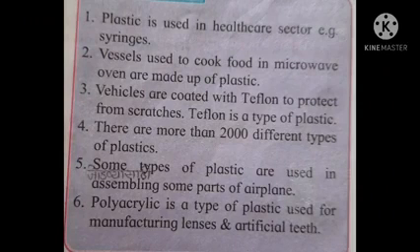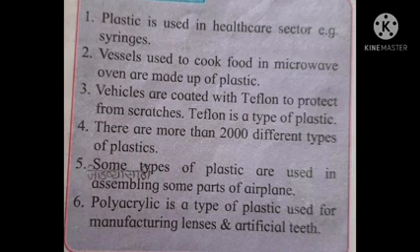Students, see this chart. In this chart, some more important properties and uses of plastics are given. Plastic is used in the healthcare sector, for example, syringes or saline bottles, etc. Vessels used to cook food in a microwave oven are made up of plastic. Vehicles are coated with Teflon to protect from scratches. Teflon is a type of plastic. Okay, an important objective type question comes from this point. The vehicles are coated with dash dash plastic. Your answer is Teflon.